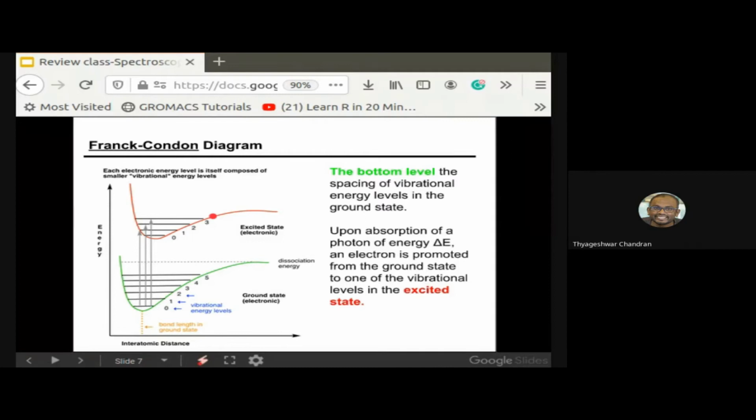One important feature which I wanted to derive is the Franck-Condon principle. Are you aware of this principle? Have you come across it anytime? No, sir. Okay, great. I think Shreyas was asking one question, and this Franck-Condon principle basically answers that question. I wanted to derive it, but it will take a little more time to set up my web camera, so I will leave it for now. At the end of the talk, I will try to derive this Franck-Condon principle.